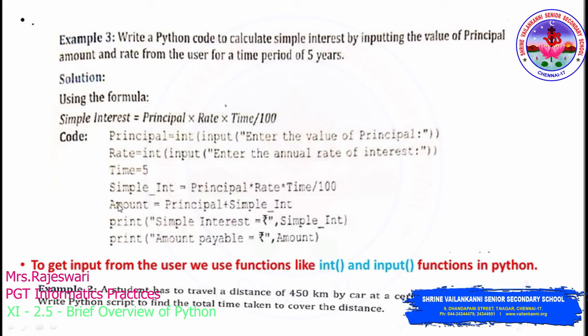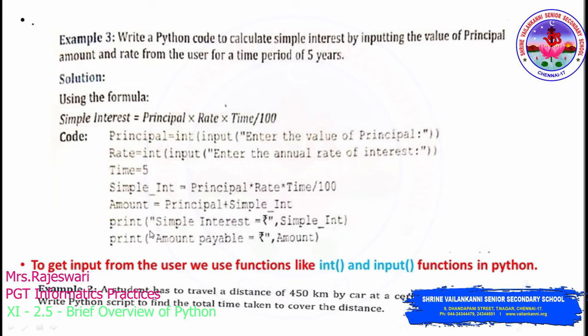Now with this amount variable, you will have the final amount that will be stored here. Again in the simple interest also you will have one amount, right? You will have a value. So these two values we are going to access here in the print statement. We have to display the result, right? To display the result, we make use of the print statement.